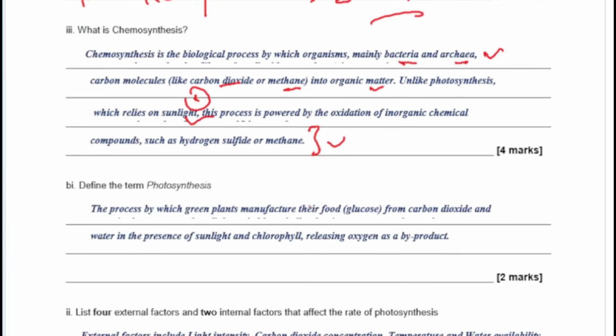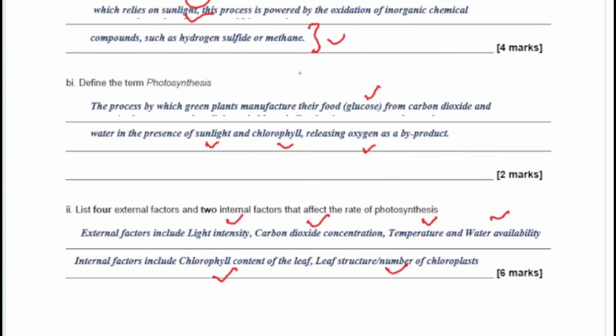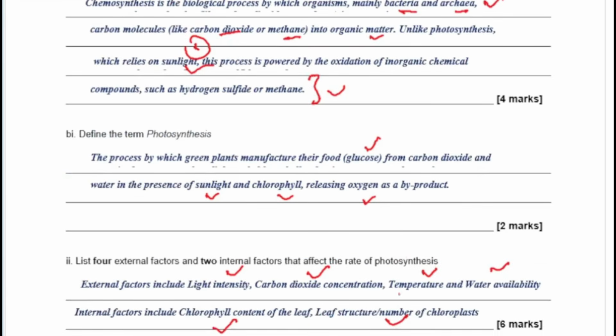Okay, now what is photosynthesis? Photosynthesis is the process by which, of course, green plants make their food, which is glucose, from carbon dioxide and water in the presence of sunlight and chlorophyll, releasing oxygen as a byproduct. Okay, so basically that is what you have as photosynthesis. Now the external factors that affect the rate of photosynthesis are light intensity, carbon dioxide concentration, temperature, and water availability, whereas the internal factors are the chlorophyll content of the leaf and then the leaf structure or the number of chloroplasts. So take note of that as you prepare for your exams.